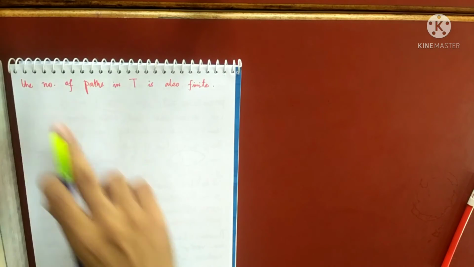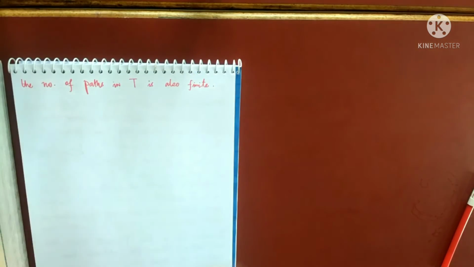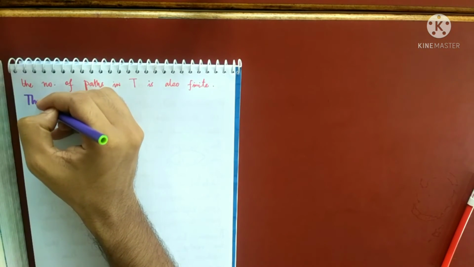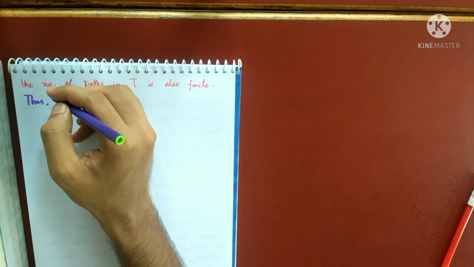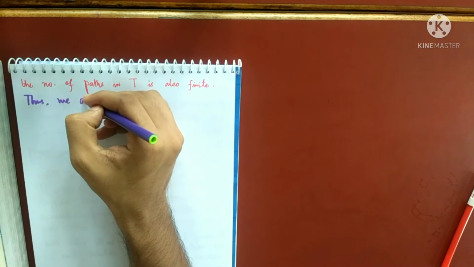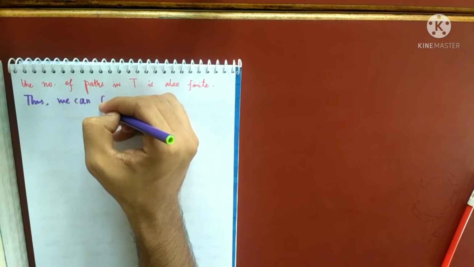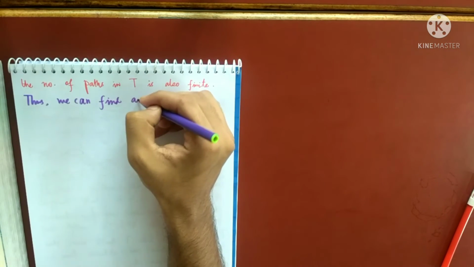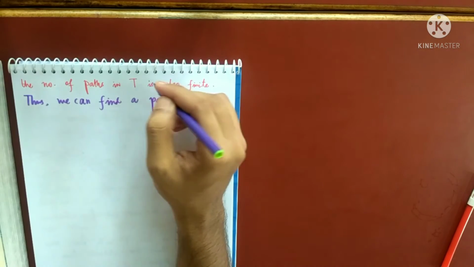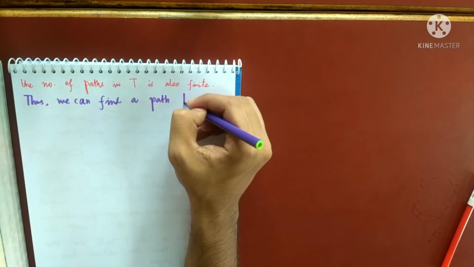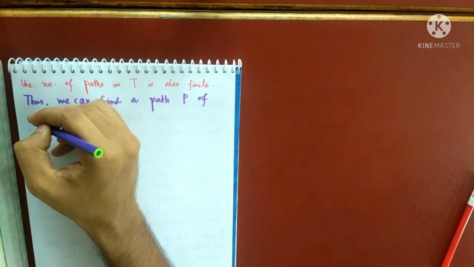As already mentioned, among this listing of paths which is finite, I can find the one which has the maximum number of edges, that is, the length is maximum. Let me call that path P. Thus we can find a path P of maximal length.